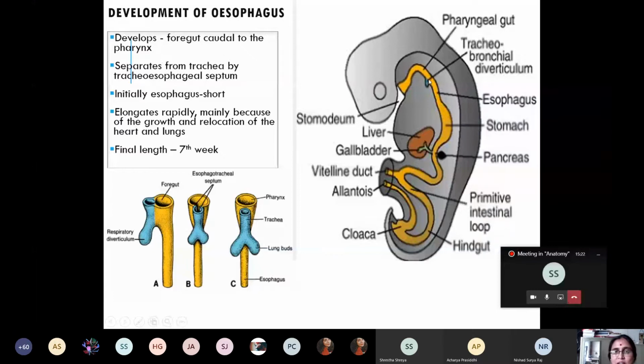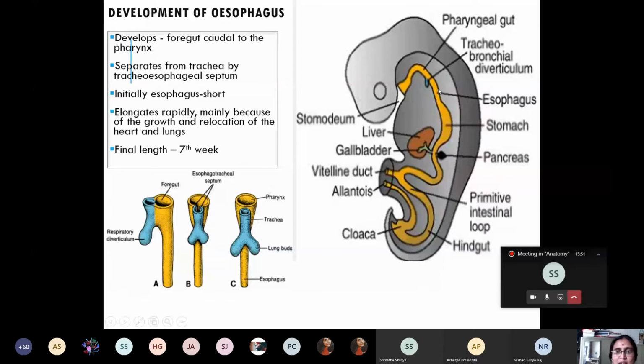So initially, this developing esophagus coming from the caudal part of the pharynx from the foregut has a common opening with the respiratory diverticulum. Later, this common channel gets separated by the formation of tracheoesophageal septum. Okay, and initially the length of the esophagus is very small.